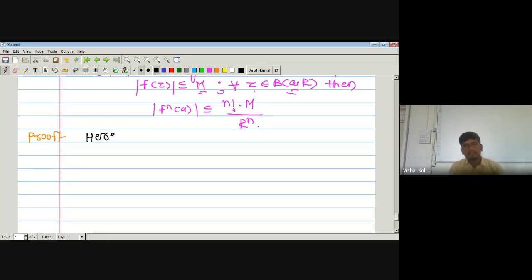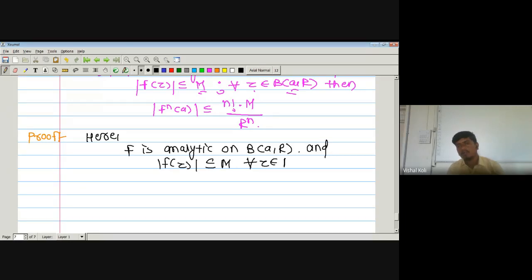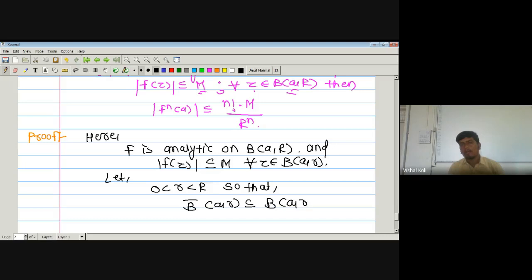Now here we will choose our small r which lies between 0 and capital R, such that the closed ball centered at a and having radius small r must be a subset of the open ball about a of radius capital R. Modulus of f of z is bounded by M for all z belonging to this open ball.